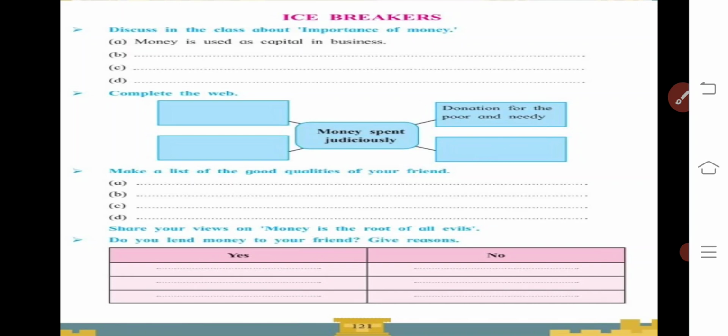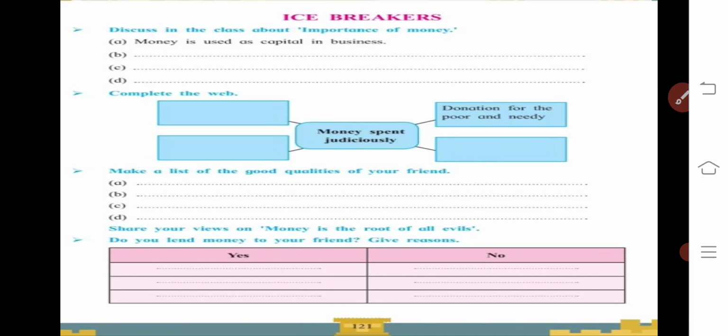If you say yes, that you have given money as a loan or debt, you have to write why you gave it. If no, then why didn't you give? Both segments you have to fill up. So our icebreakers part is completed.